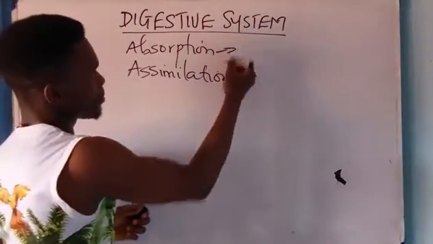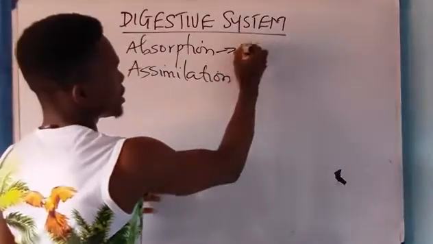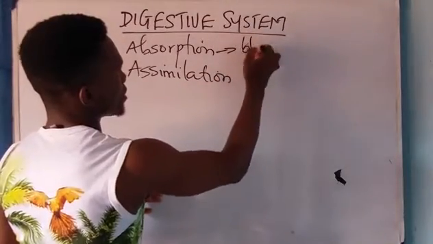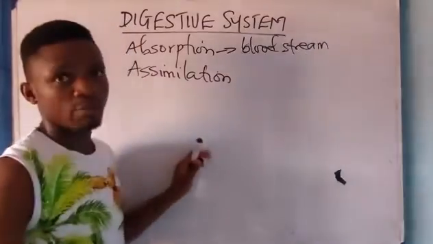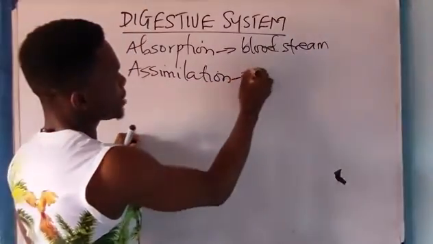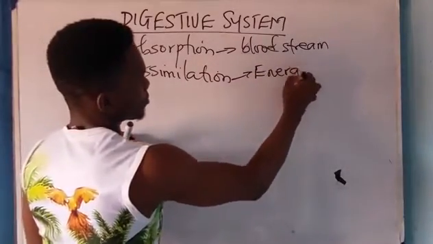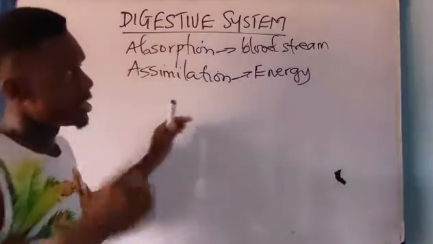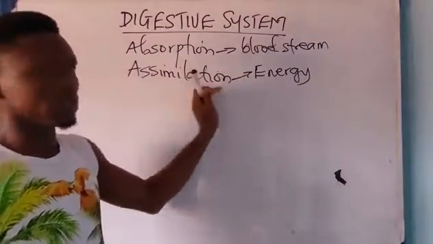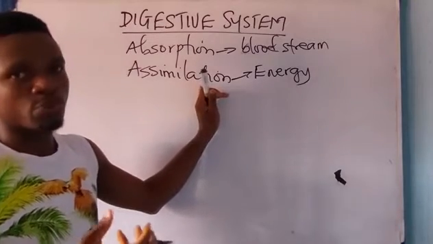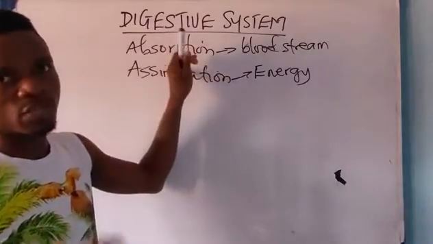Absorption means the process whereby the digested nutrients are stored in the bloodstream. That is absorption. Now, the process whereby these nutrients are converted into energy for work, you could call it assimilation. But when these nutrients are absorbed into the bloodstream, you call that absorption. Please take note of that.